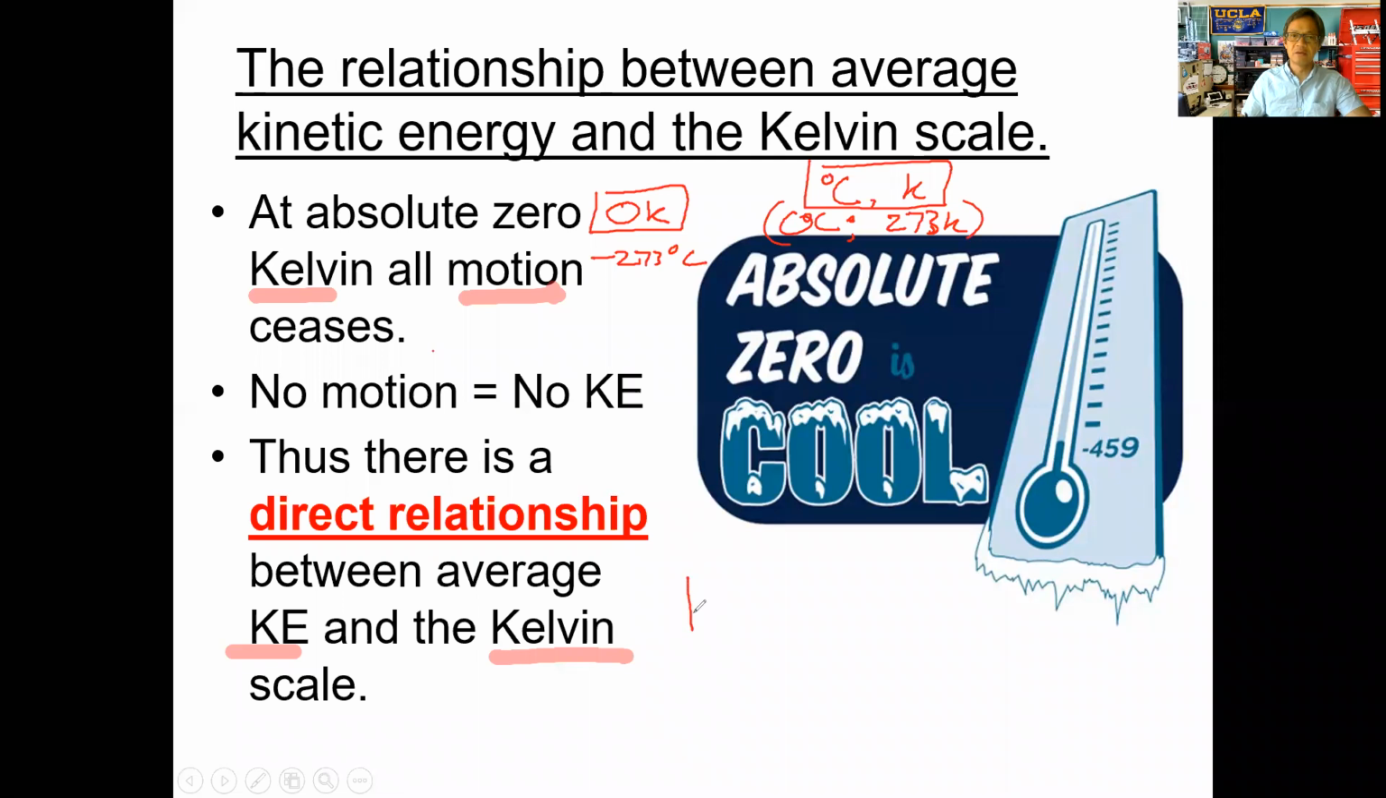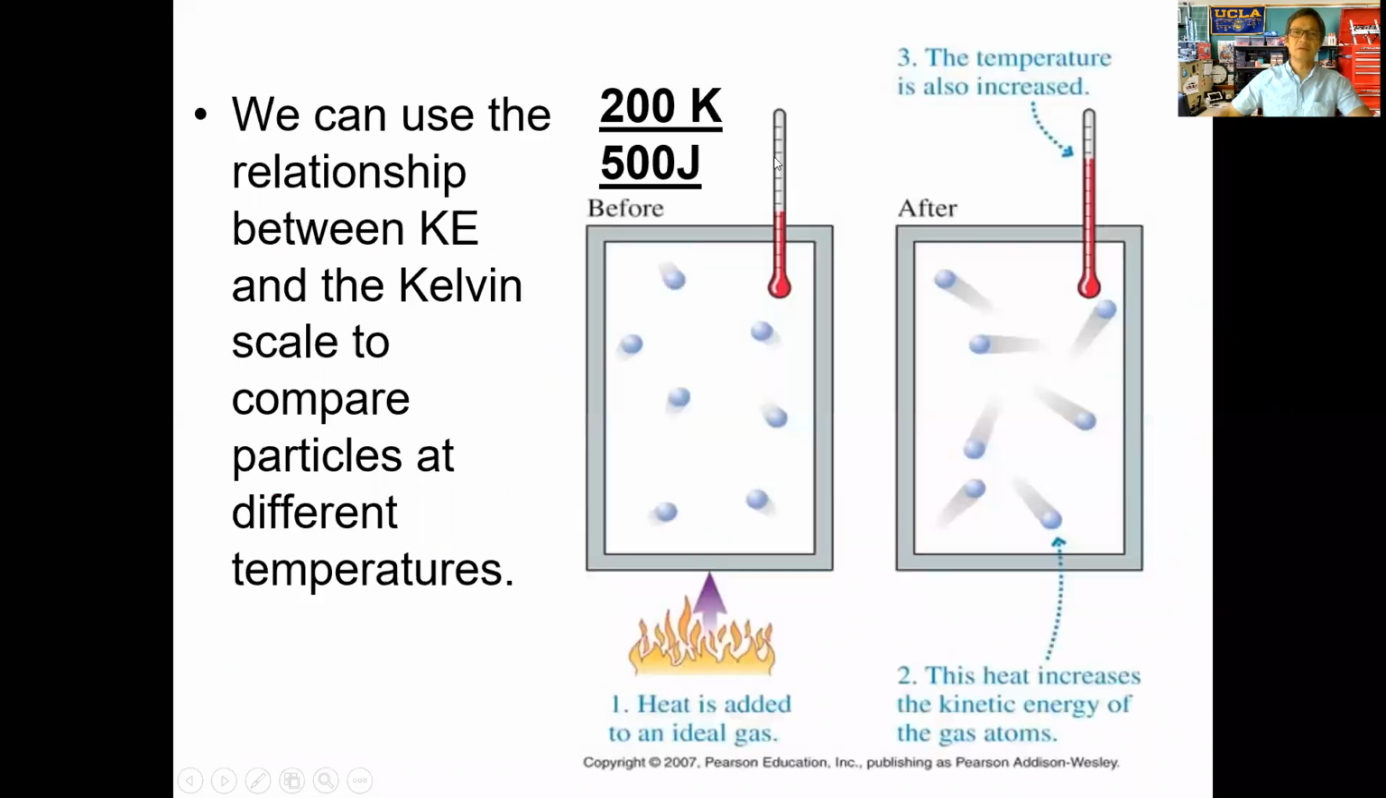We were saying that whenever we have a certain temperature in the Kelvin scale, we can directly relate it to the kinetic energy. So that's something that we want to take advantage of here. For example, let's go ahead and take a look at an example.